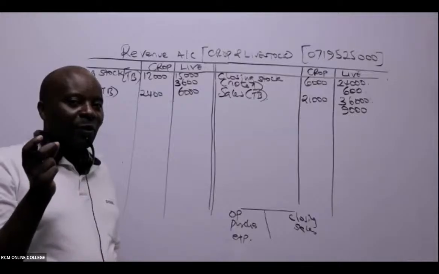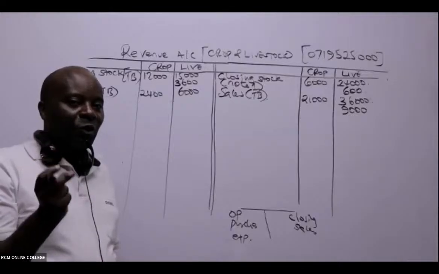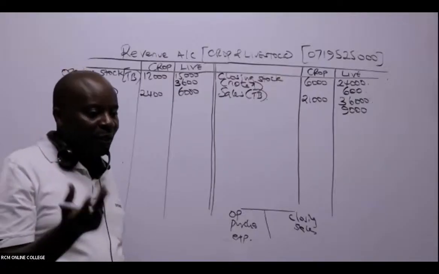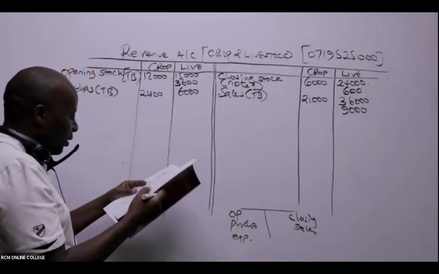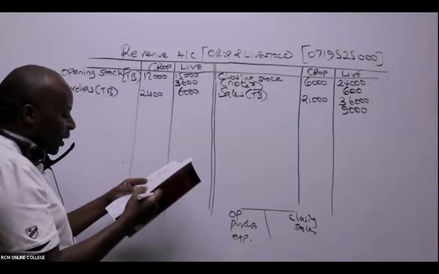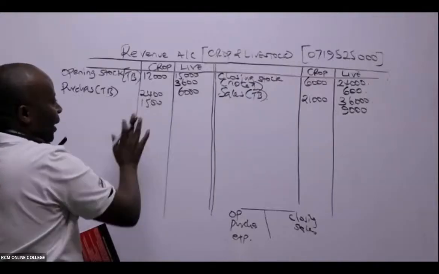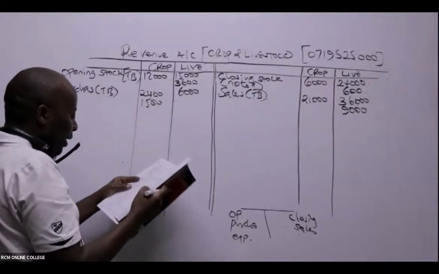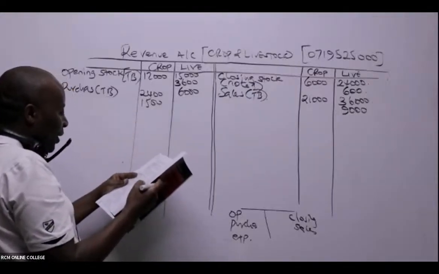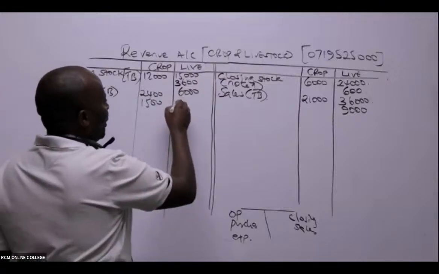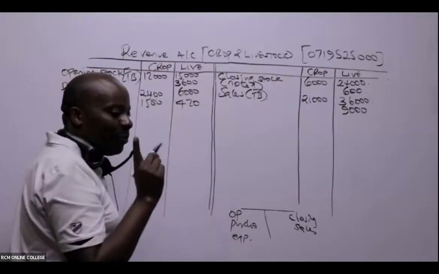We normally put fertilizer on crops to stimulate and enhance their growth. So fertilizer, in this case, is 1,500. You don't have to write anything else, just leave it like that. And then, ladies and gentlemen, we have livestock feeds, 420. You are making very good progress.